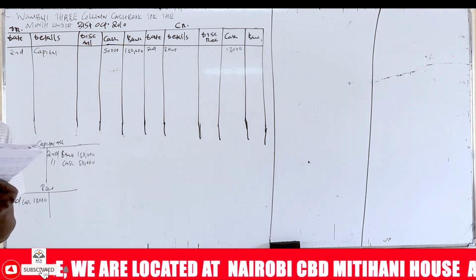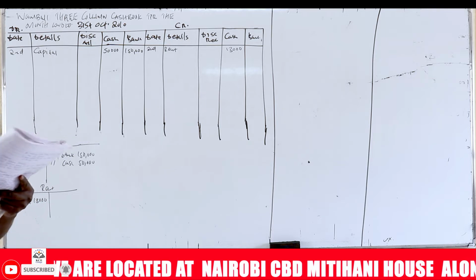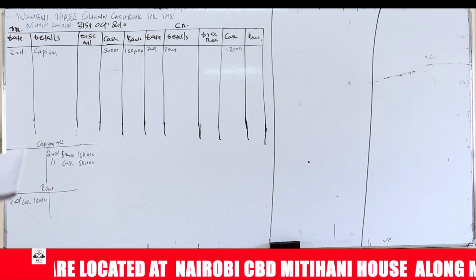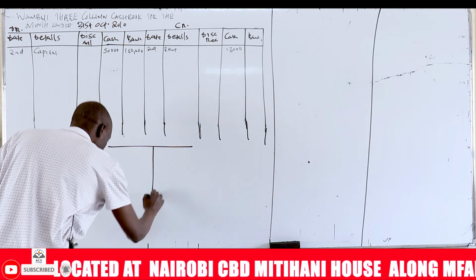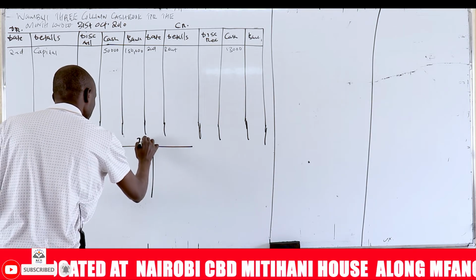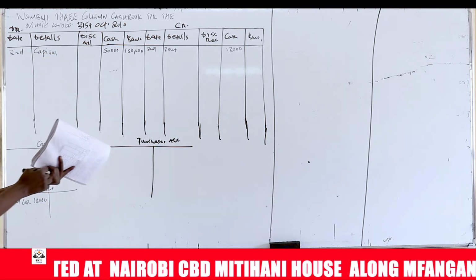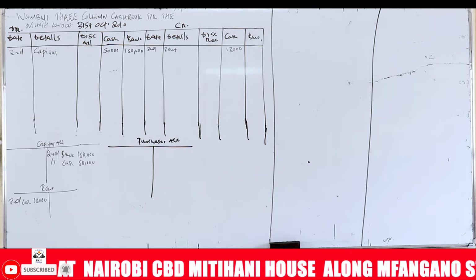On third, purchased goods for 160,000 from Marwa on credit. So that is a credit transaction. It doesn't go to the cash book. So here you'll open a purchases account. That one will be a little bit longer. You write here purchases account. So you purchased goods from Marwa. Remember we had said earlier on, purchases are debited.